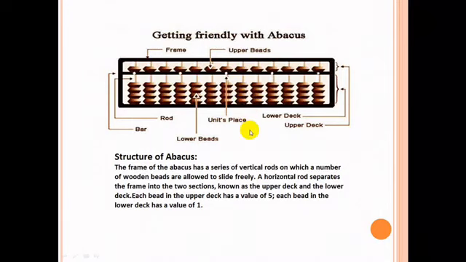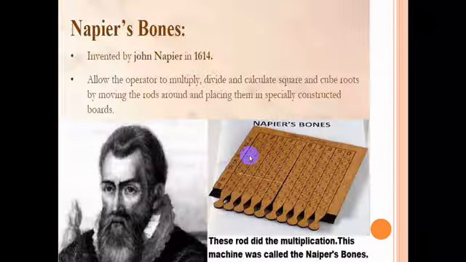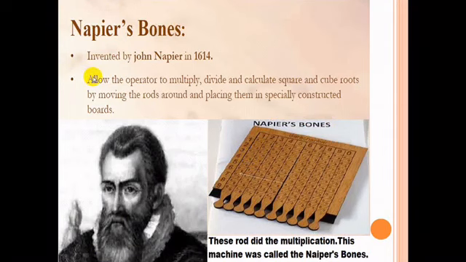Next, after the abacus, Napier's Bones were invented by John Napier in 1614. John Napier was a Scottish mathematician, and he invented a calculating machine made of a set of rods carved from bones.